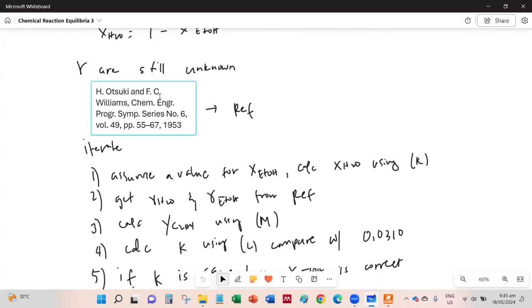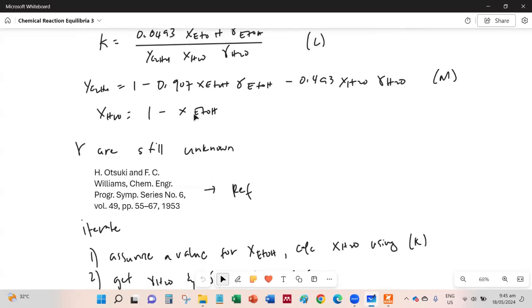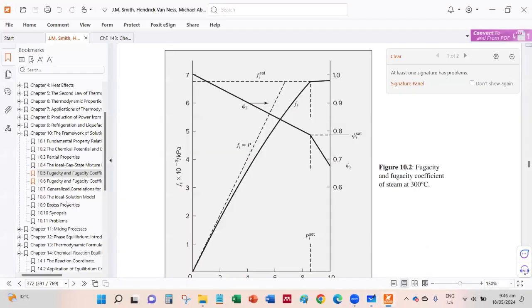But you need the data for the activity coefficients for ethanol and water. So right now, we will stop here because we don't have that. But after you get the X that would make the equilibrium constant match with the one we solved with the other equation, the next thing to do is just substitute that X to get all the rest of the compositions, the mole fractions. So in the book, let me go back to,